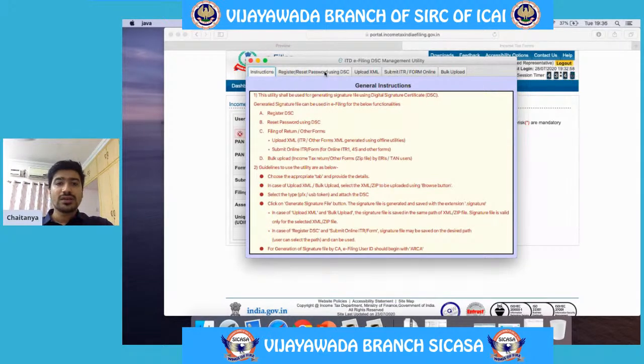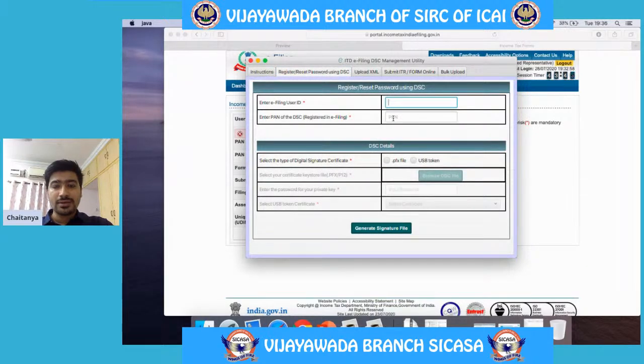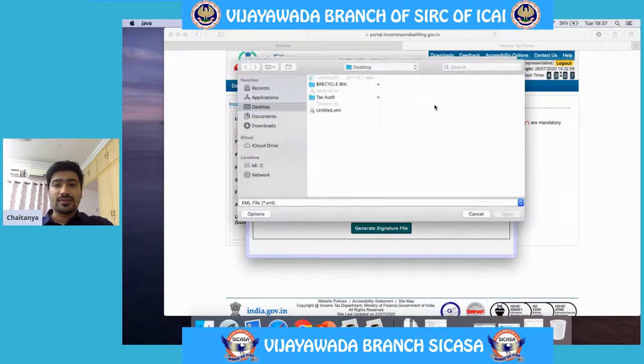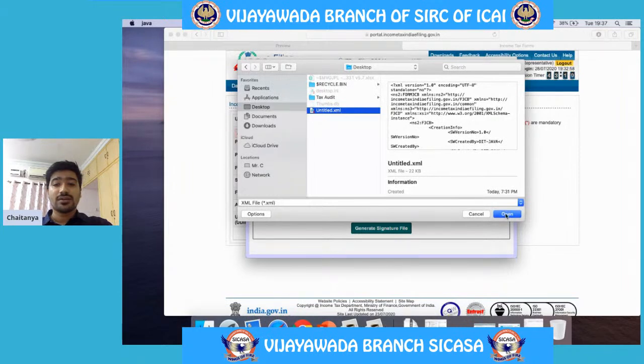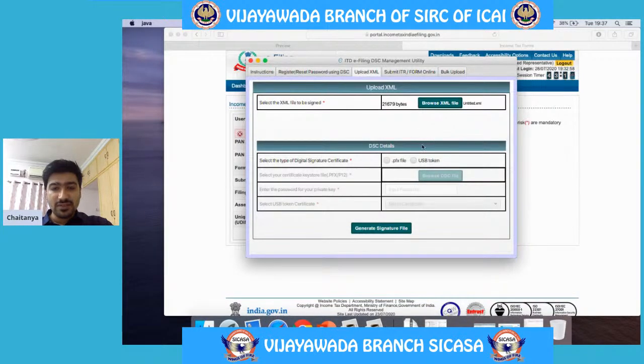So firstly, you should register with your login ID, PAN, and after inserting the digital token, select the respective USB token, and then generate a signature file. So once the signature file is generated, you have to upload the XML file, this is the XML file which we have created. You have to upload the XML file here and then again sign with that particular digital token. So then a signature file will be generated.